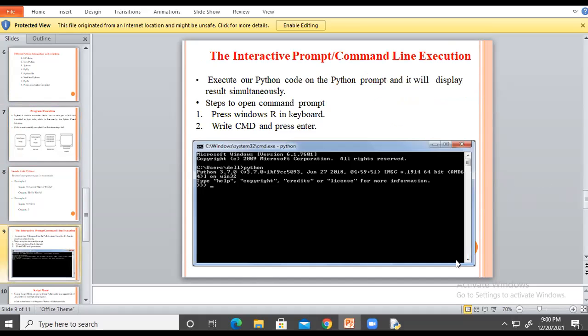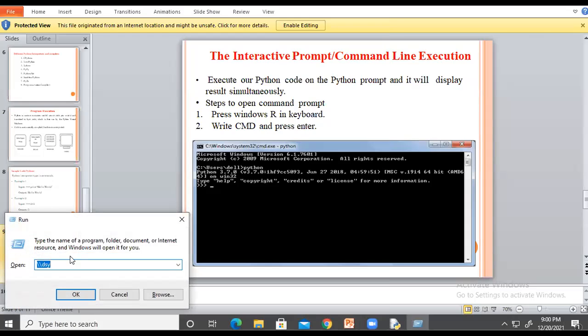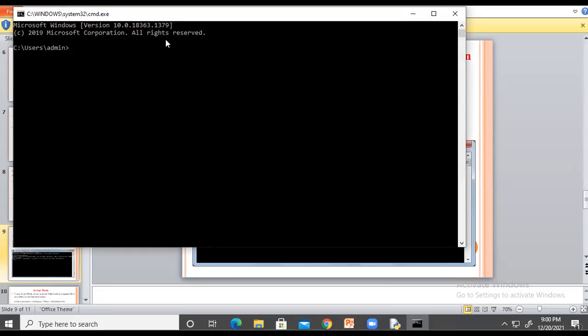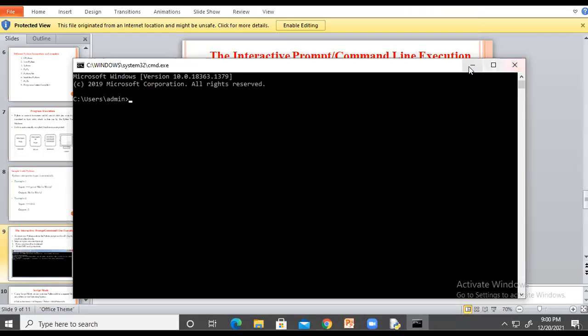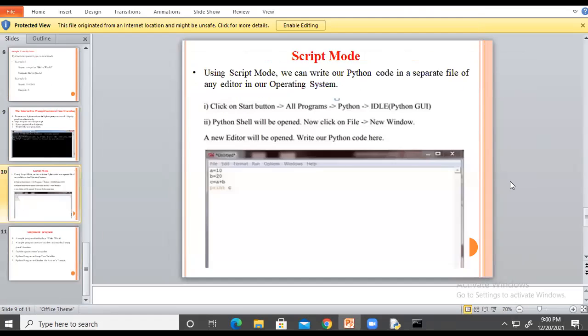Here we have one more way, that is command line execution, meaning the CMD prompt. First press Windows R, and after Windows R you have to write CMD. Press the Windows button and R, and write command prompt here. This window will be our CMD window, the command prompt window. You can see the figure here, it will be the same.